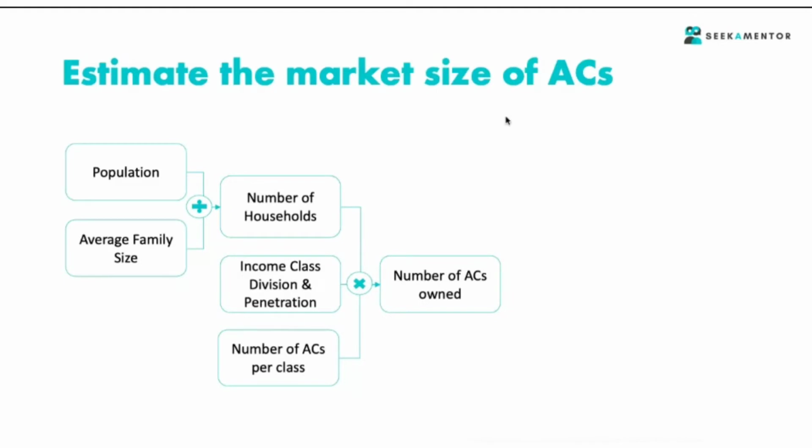Yes. So now, based on all this multiplication, and I think you are with me so far, you have the number of ACs owned. These are the number of ACs which are already installed, correct? This is the AC which is required, maybe it's owned or not, like we have calculated based on income class. Like if one is required, then a higher class will require three. So we have to estimate once again that this much AC must be owned already. We have to think about that also. You're right, that's correct. But how do you get an annual figure to it?